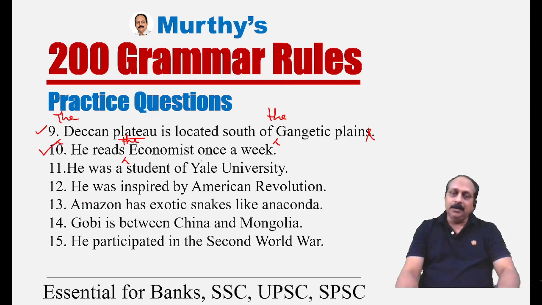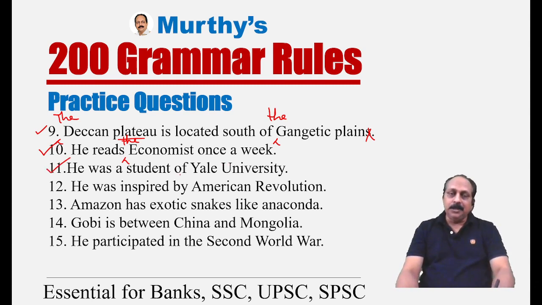And a common error, a lot of people tend to say once in a week. That is not correct. Once a week, once a month. But if you mention the number of days, you have to use a preposition in. Once in 10 days, once in 5 days. But here, once a week, once a month.